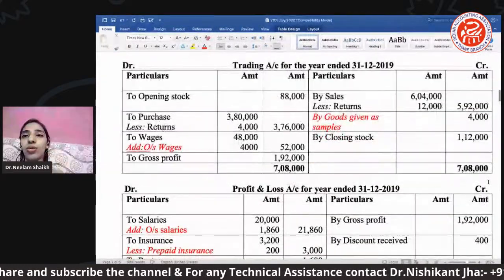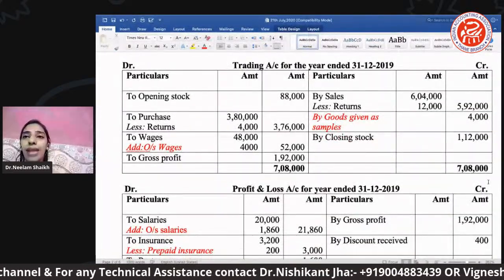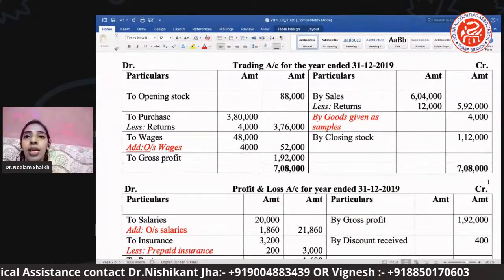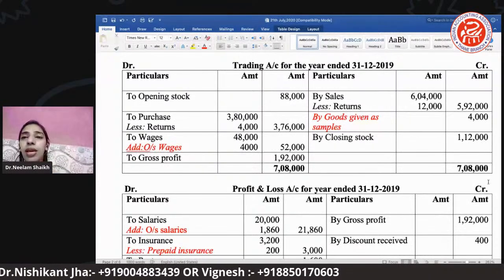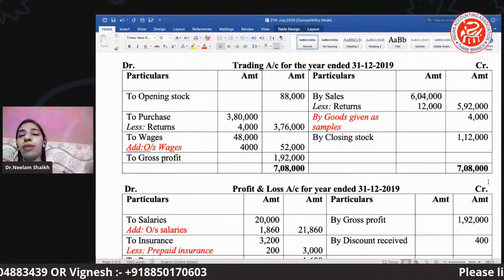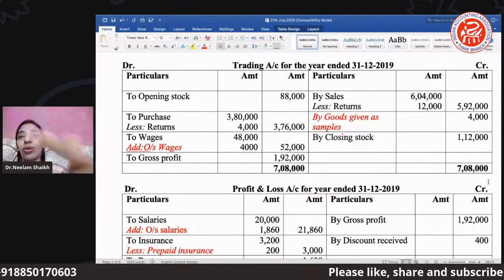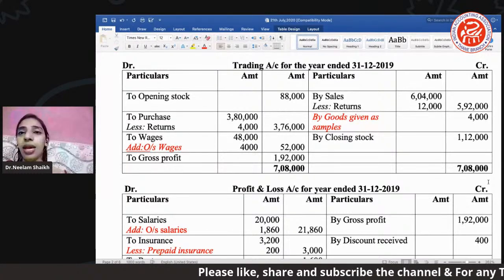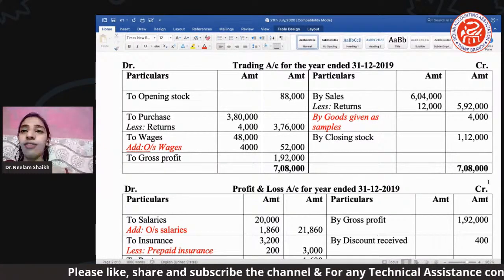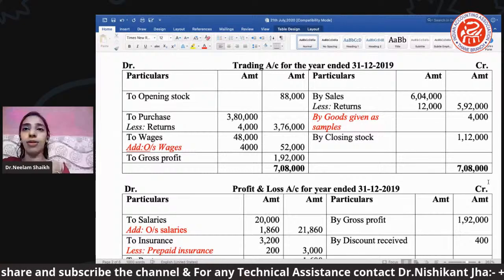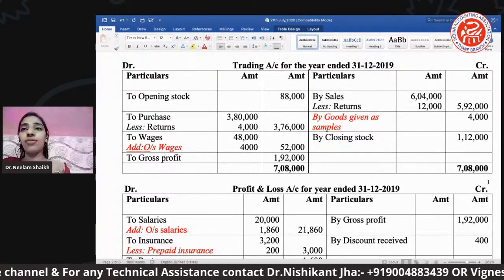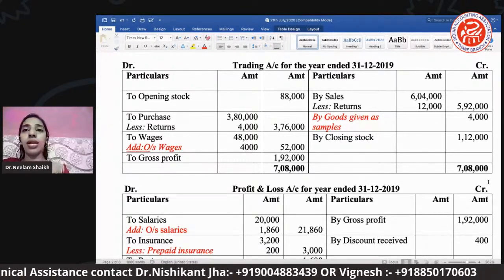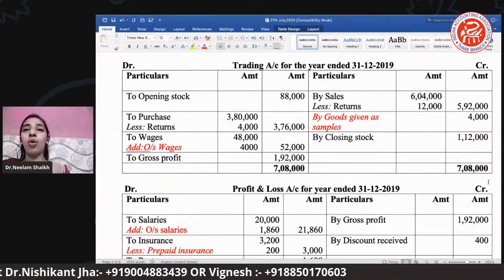So आप देख सकते हो यहाँ पे मैंने trading, P&L और balance sheet और partners का, ठीक है? Trading items पहले हम ले लेते हैं. And now we have gone through almost all the trading items, I have marked them here, and the adjustments I have marked with red color so you can easily see. So trading account for the year ended, if you see, trading has the debit side, opening stock.